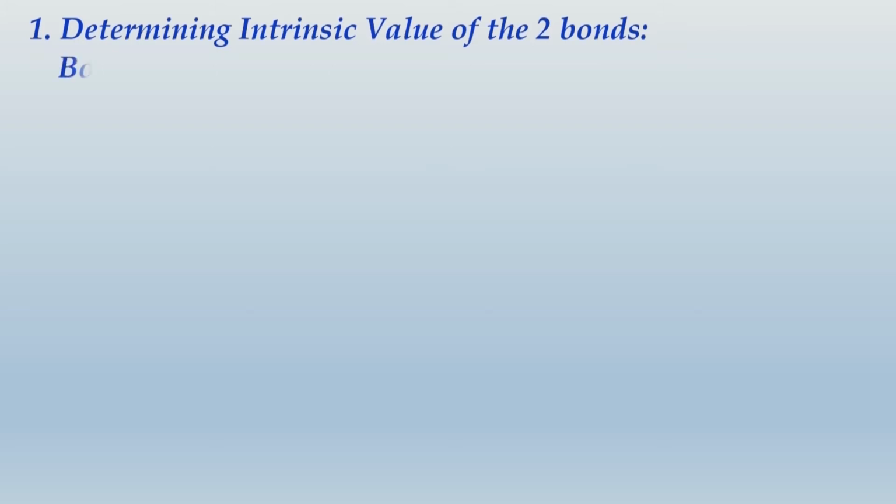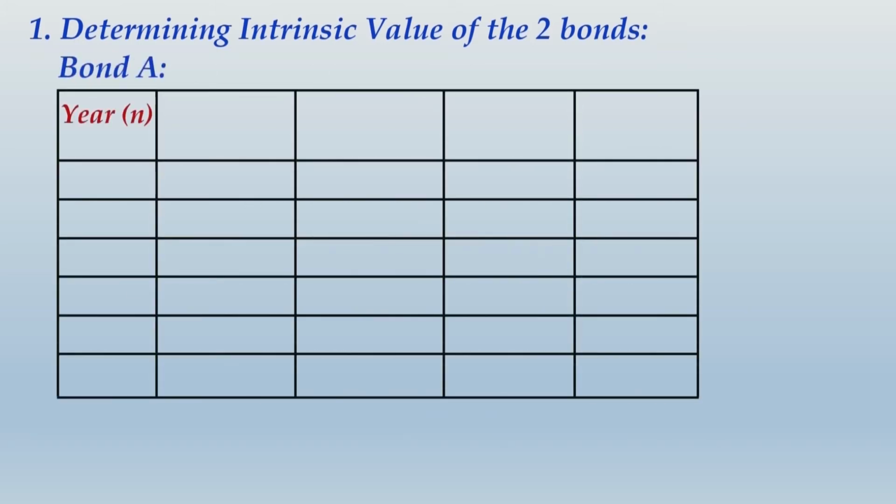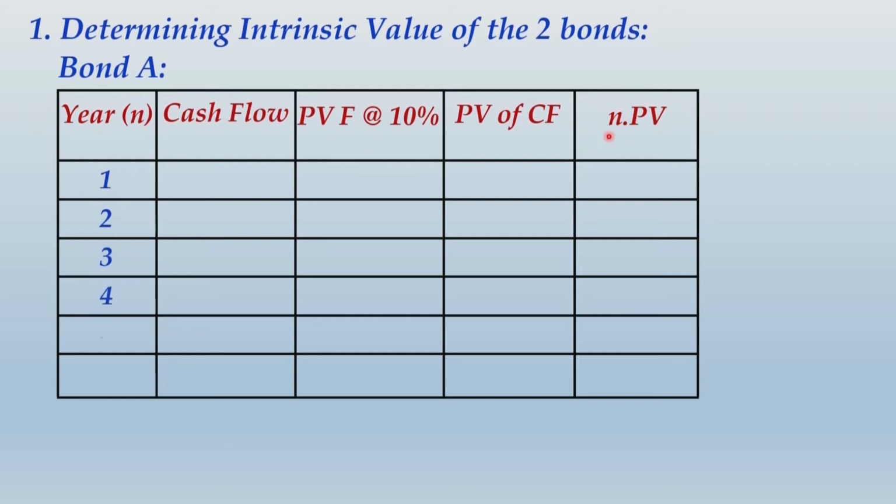We first determine the intrinsic value of the two bonds starting from bond A. But one very important thing, because you want to determine the duration of bonds also, you know one thing, that you need summation of n into PV. That is, summation of n into PV for each year, n into PV will be determined, and then you will be taking the summation, and that is why each calculation individually has to be written in each line. So year 1, 2, 3, 4, 4, bond A has a life of 4 years only, and we have written this fourth year once again, you know why, for the redemption value.